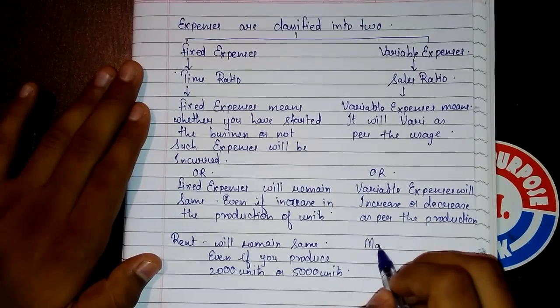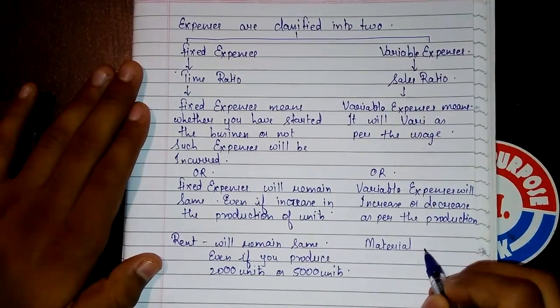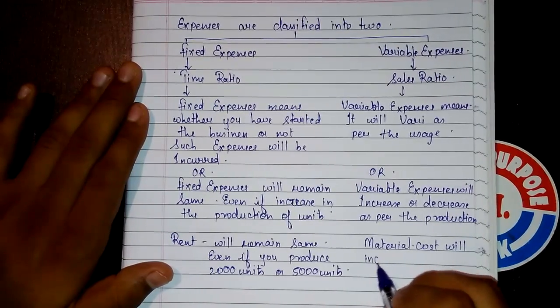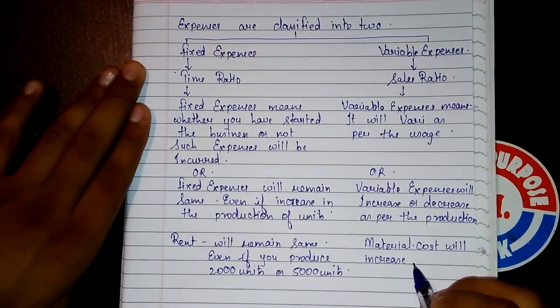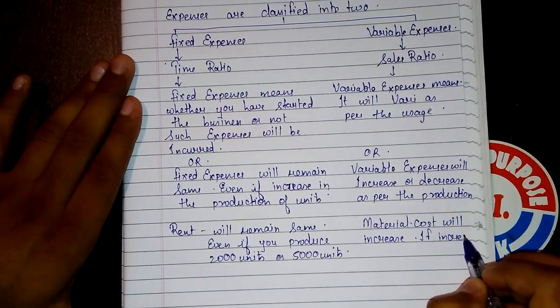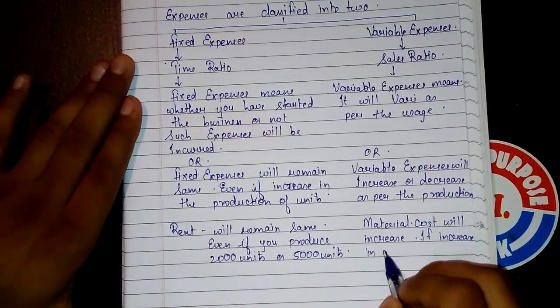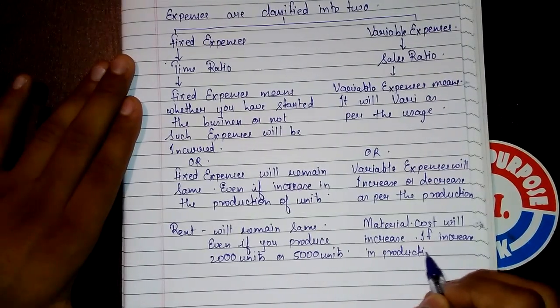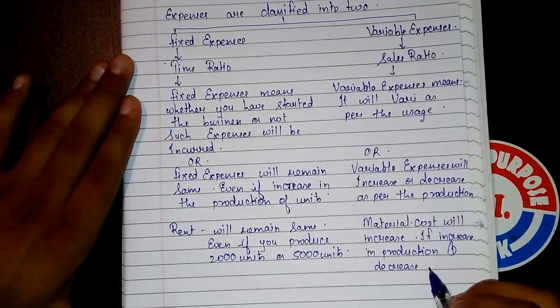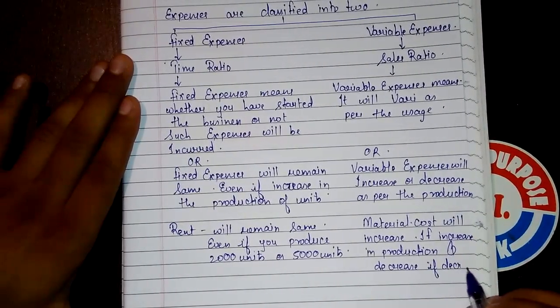That means material cost will increase if production increases, and decrease if production decreases.